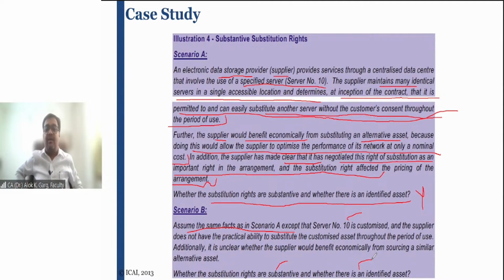Question number 1, whether the substitution rights are substantive, whether it is an identified asset. Question number 2, whether it is an identified asset in scenario number B. In scenario number A, the substitution rights are substantive. Answer is yes. Whether it is an identified asset, answer is no. In scenario B, the question is whether the substitution right to replace is substantive and whether it is an identified asset.